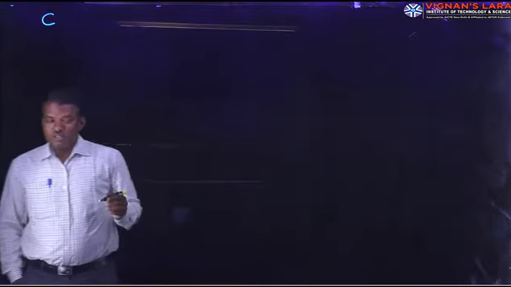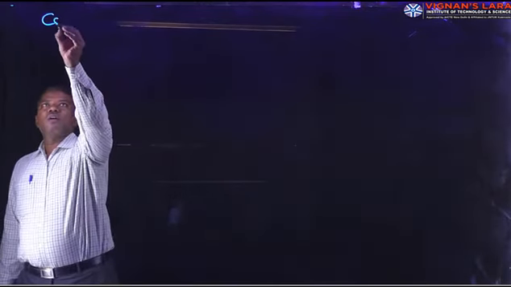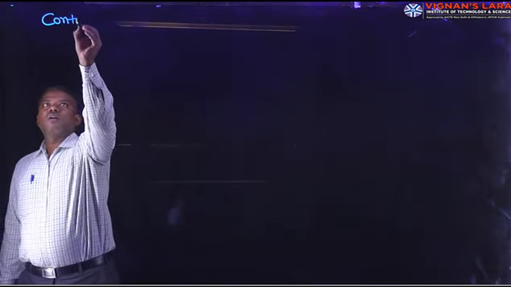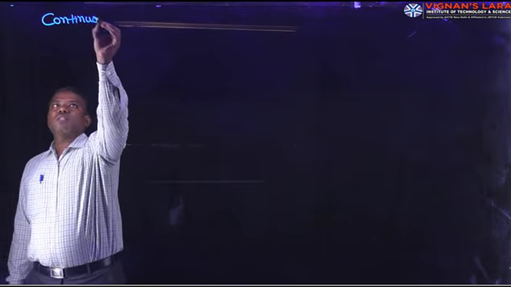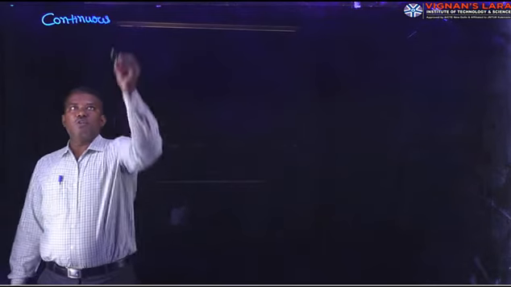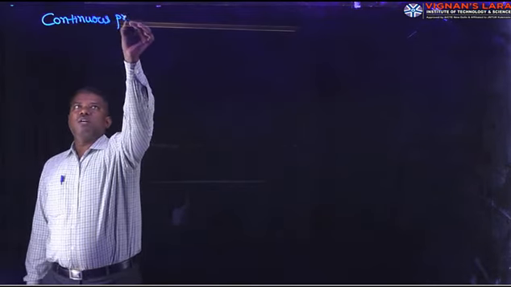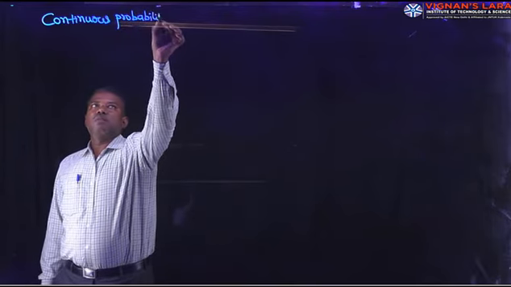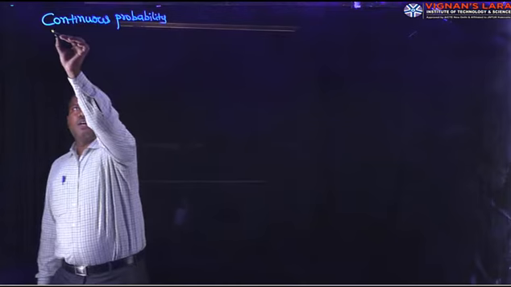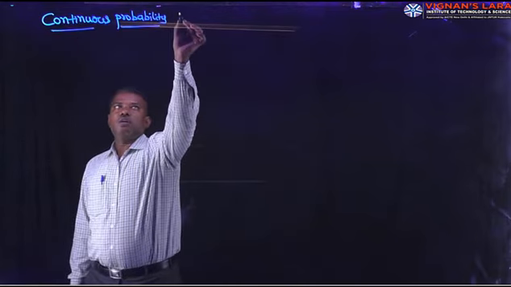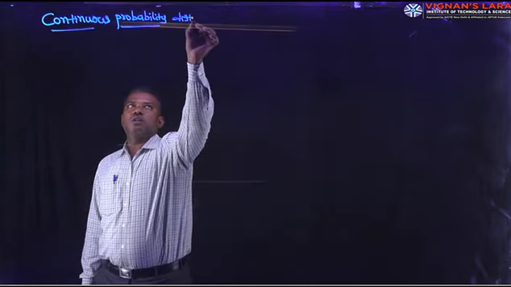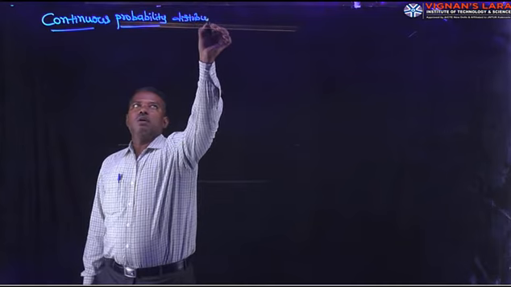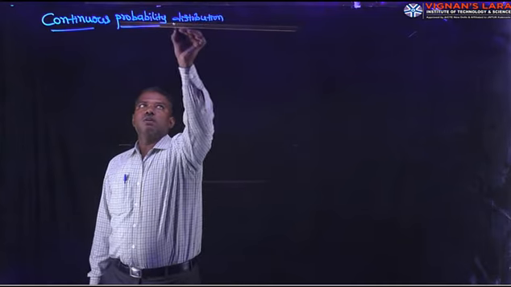Good morning, students. Today I am going to explain the continuous probability distribution. In last class we discussed the discrete probability distribution and their properties and related problems. Now continuous probability distribution. This distribution is related to continuous random variable.